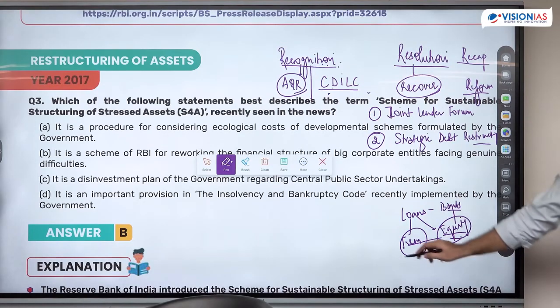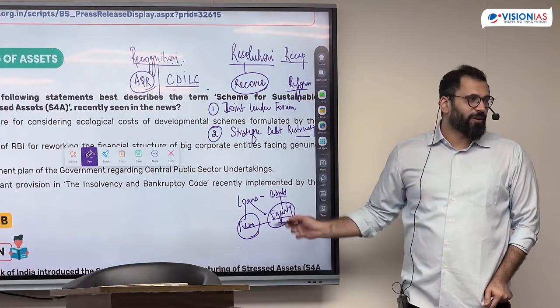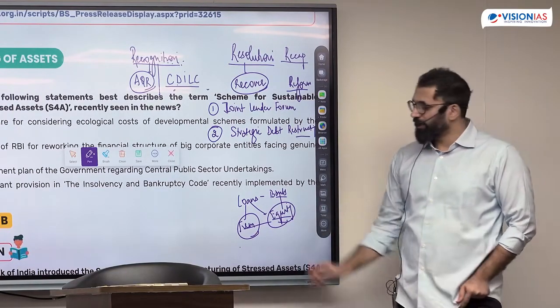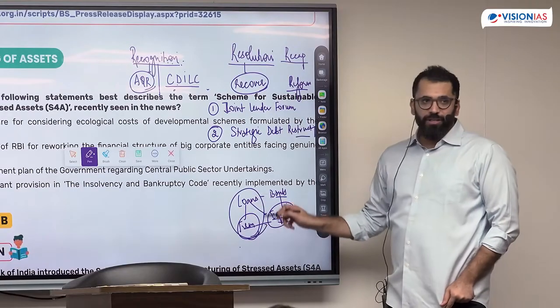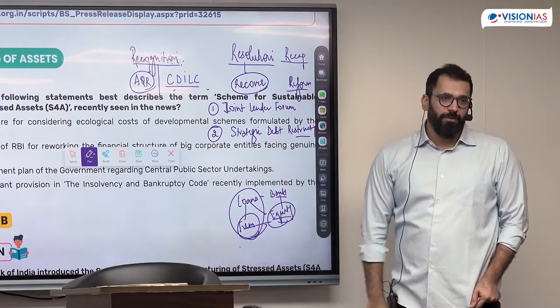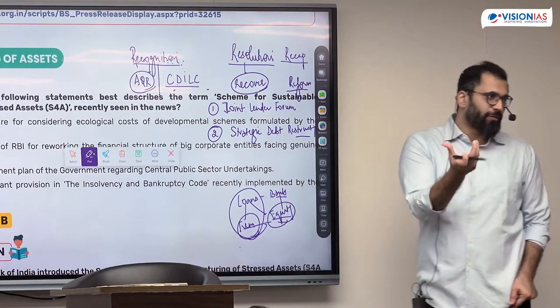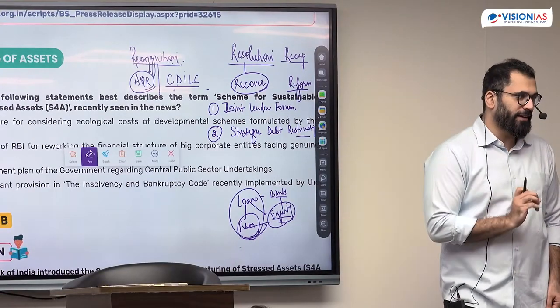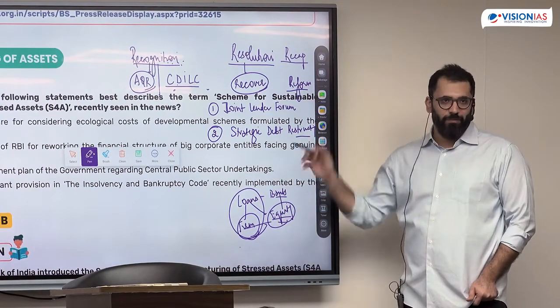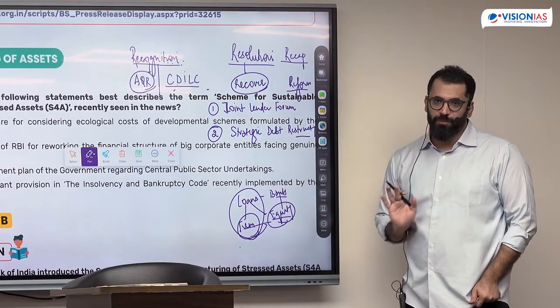Now when this happened, this is a major problem for the firm. Unka control chala jayega. So a lot of firms started complaining. What they said, we can't return your loans not because we don't want to, because we had a problem. Not everyone is a willful defaulter. Some might face genuine difficulties. Now, those genuine difficulties, the RBI got to know that there are people with those problems also.